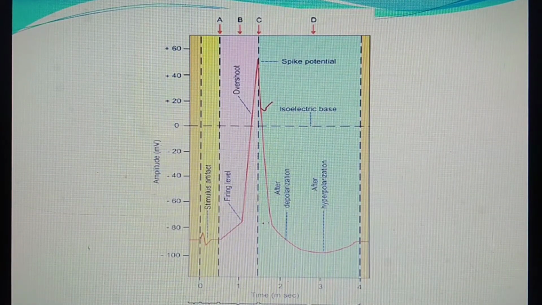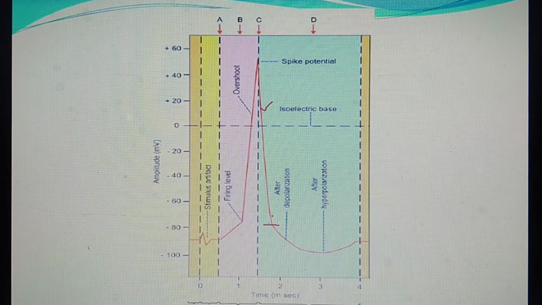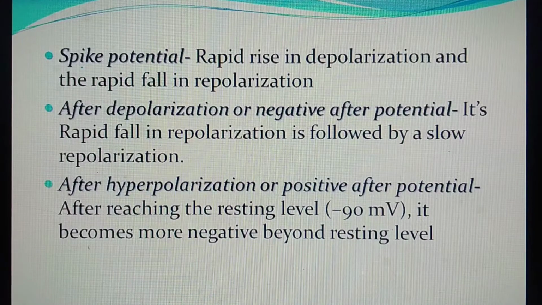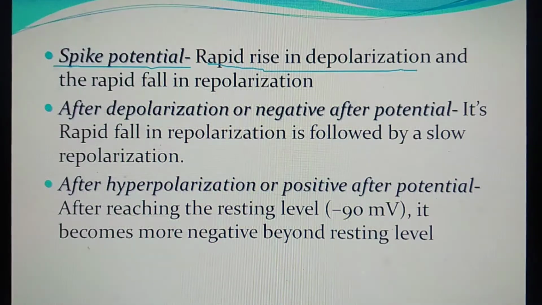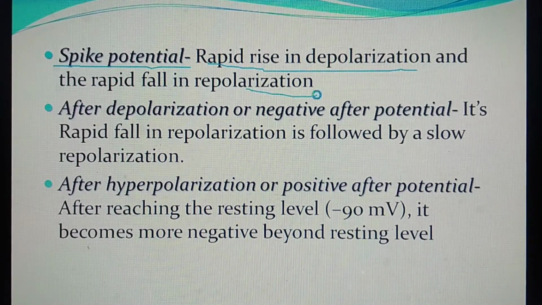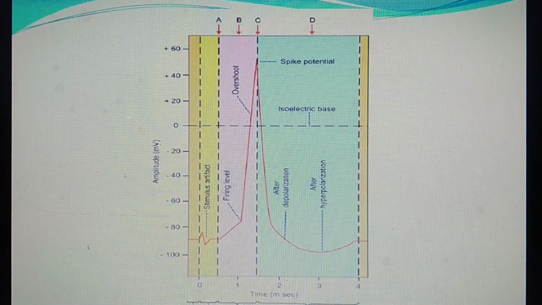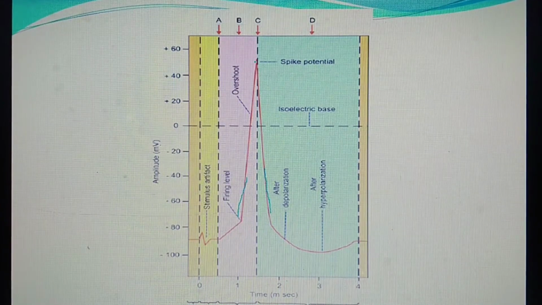Under repolarization, three things occur. First is the spike potential, that means rapid rise in depolarization and rapid fall in repolarization. Here you can see this rapid rise and rapid fall in repolarization is the spike potential.